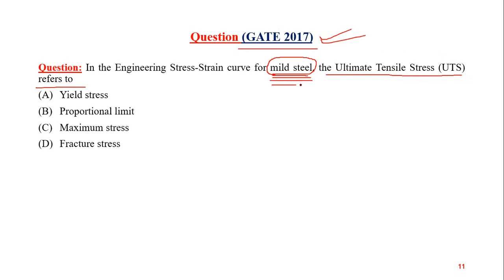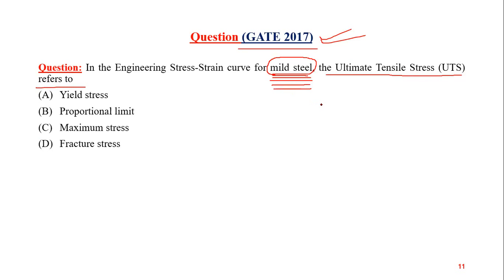Based on that, you must be able to solve this question. Very simple. So what I'm trying to say is, whatever topic is mentioned in the syllabus of GATE, you must know each and everything about that topic.